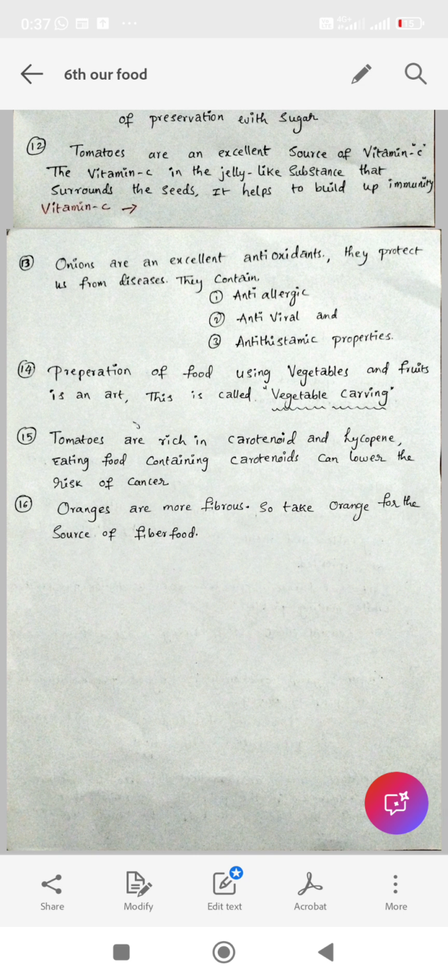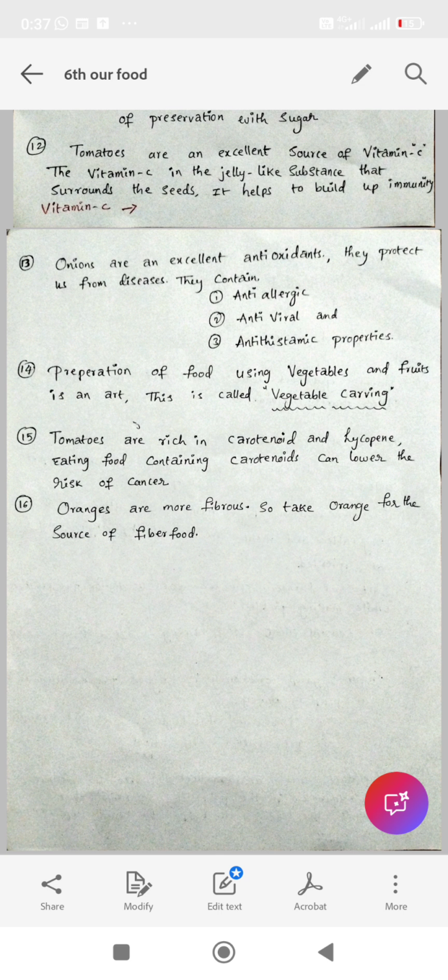Onions are an excellent antioxidant. They protect us from disease. They contain anti-allergic, antiviral and antihistamic properties.